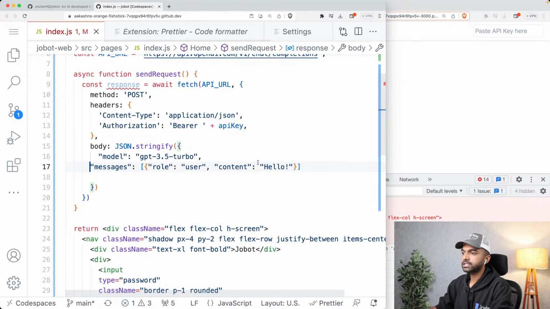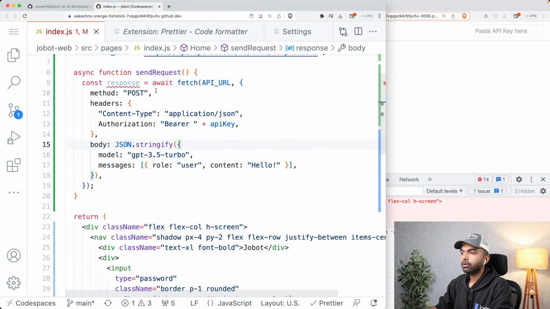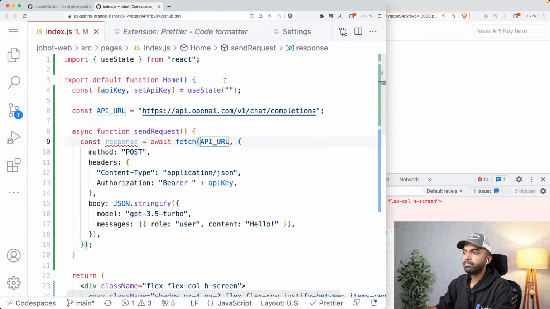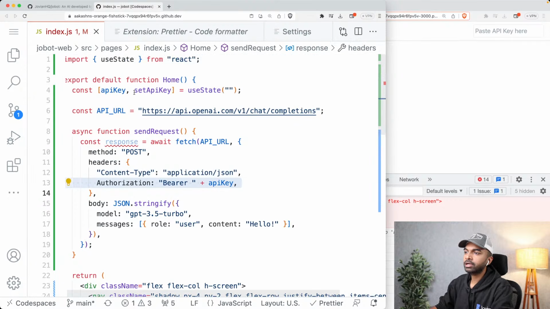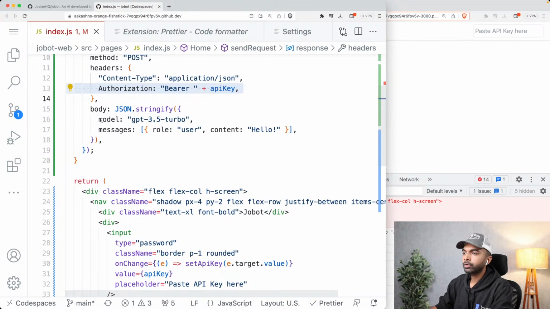The benefit of this extension is as soon as I hit save, it is automatically going to nicely format all the code for me. But here's what I'm saying. When the button is clicked, I want to call send request, which is going to fetch this API URL using the post method with these headers. The API key is coming, of course, from this API key state variable. And I'm going to send the body. I'm going to use the model GPT 3.5 Turbo, which is the default model on ChatGPT. And I'm going to send a message, role user and content hello.